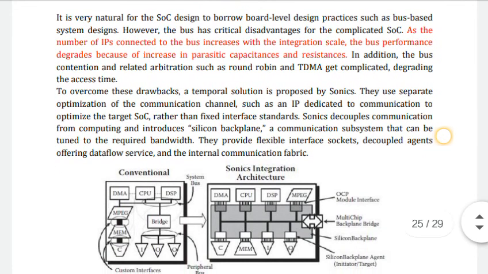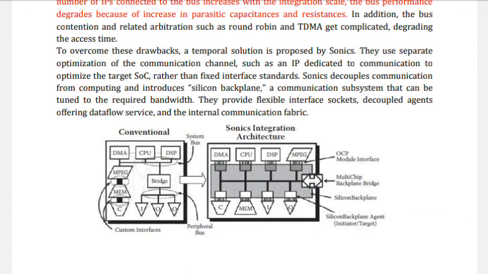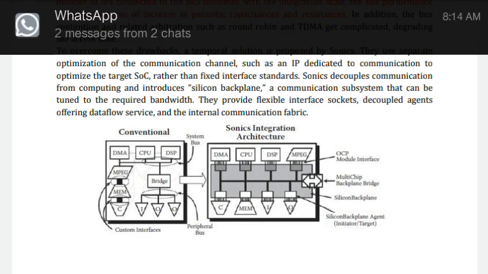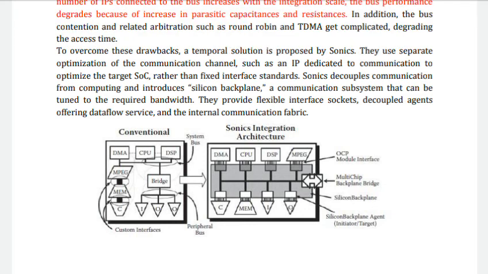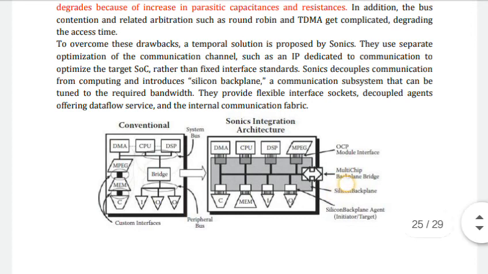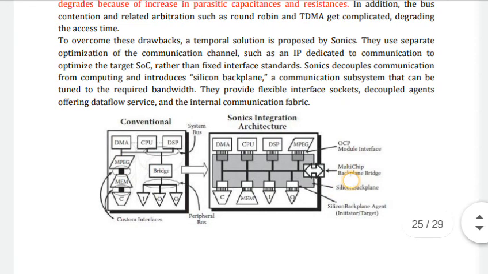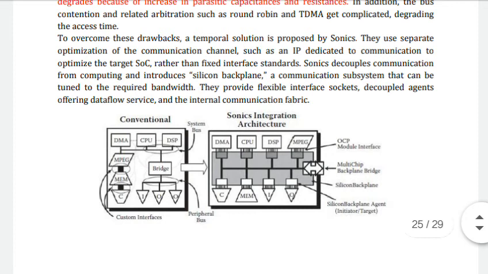To overcome these drawbacks, a temporary solution is proposed by Sonics. They use separate optimization of the communication channel, such as IP dedicated to the communication, to optimize the target SoC rather than fixed interface standards. This figure shows the Sonics integration architecture.